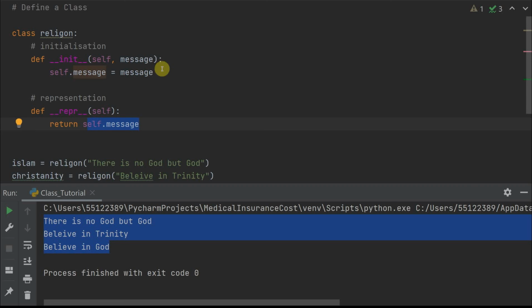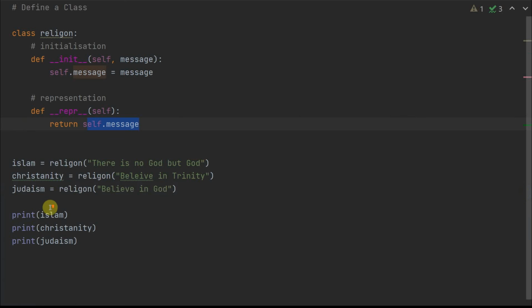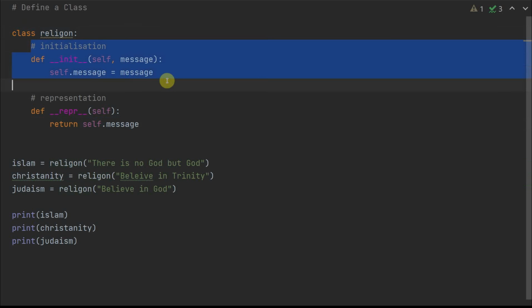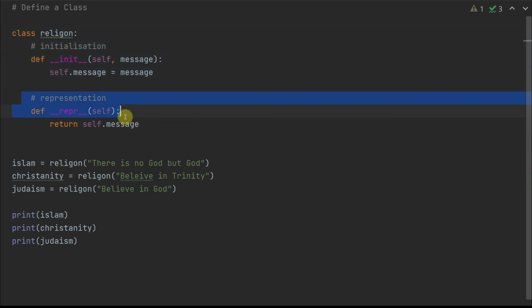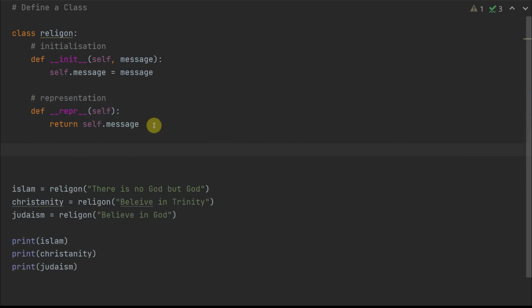So this is another method, that once you're sure that whenever a person wants to call that object, that print function is printed along with it. So this is a common practice and common way of defining a class. You start with class, you give the name of the class, then you use initialization, and then you use representation to represent that message.